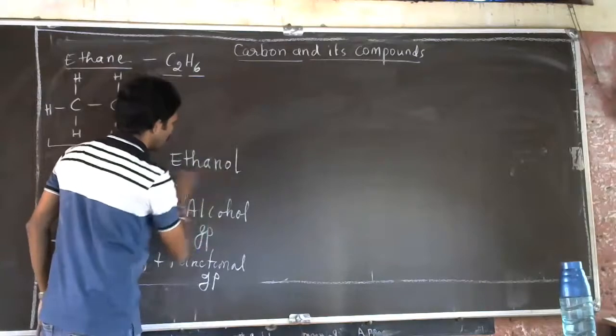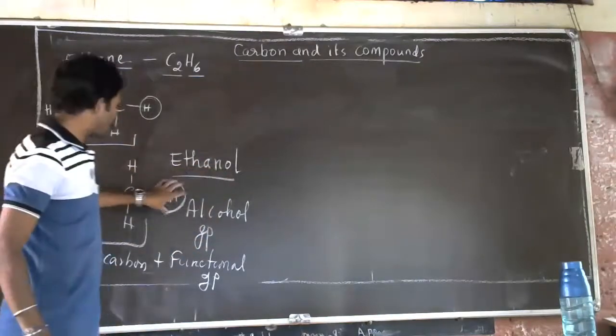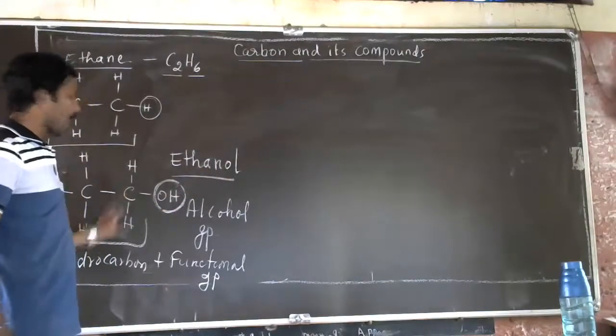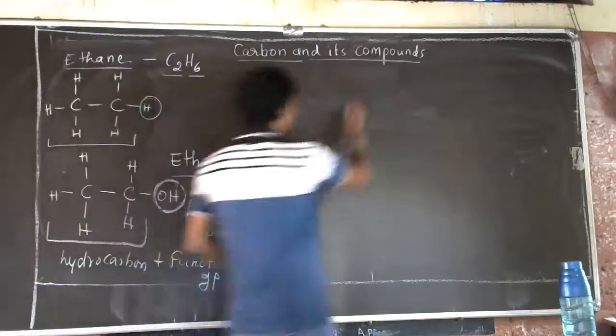That's why we call a functional group a group of atoms which provides a special character to the hydrocarbon. I told you the functional group.